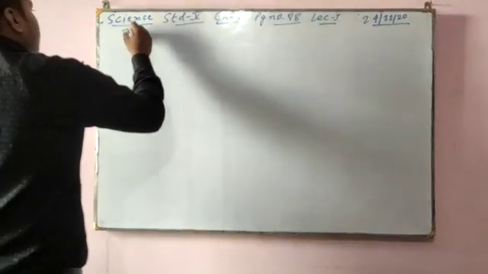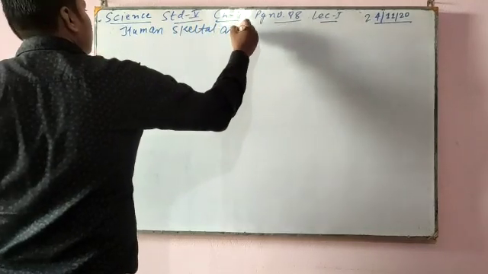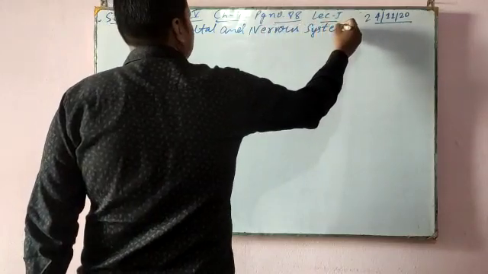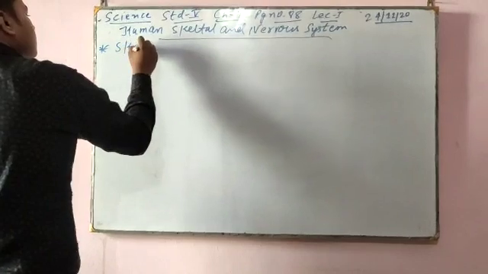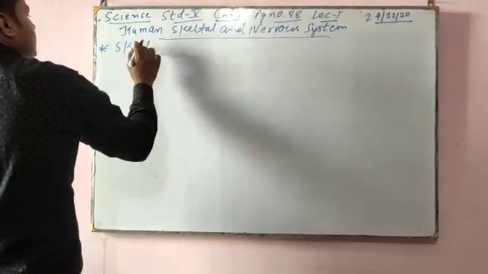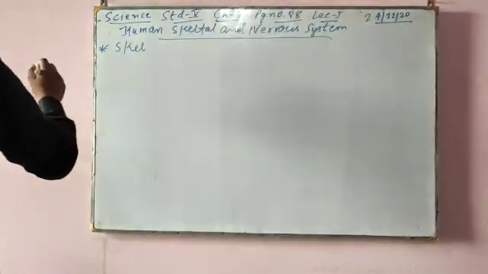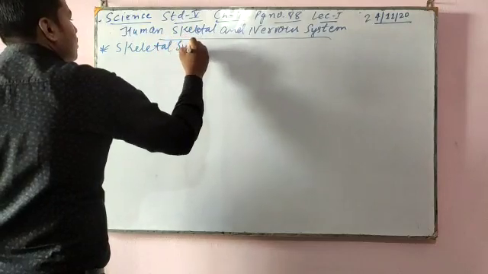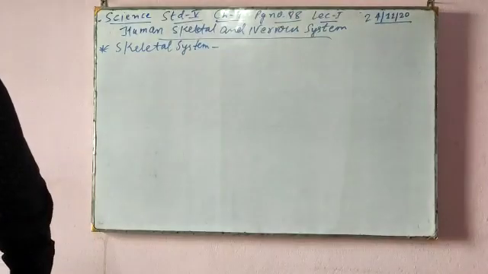Today I am going to teach you chapter 7 that is already going on. The chapter is human skeletal and nervous system. So now we are in the topic of skeletal system. Skeletal system. So I already told you that skeletal system consists of what?